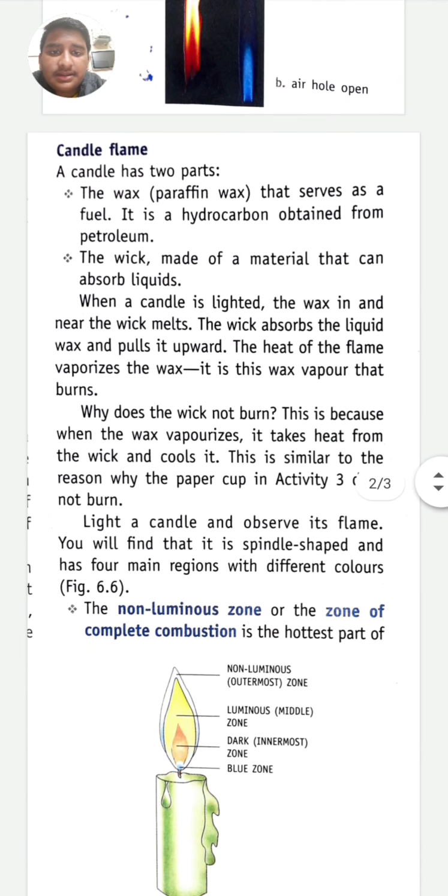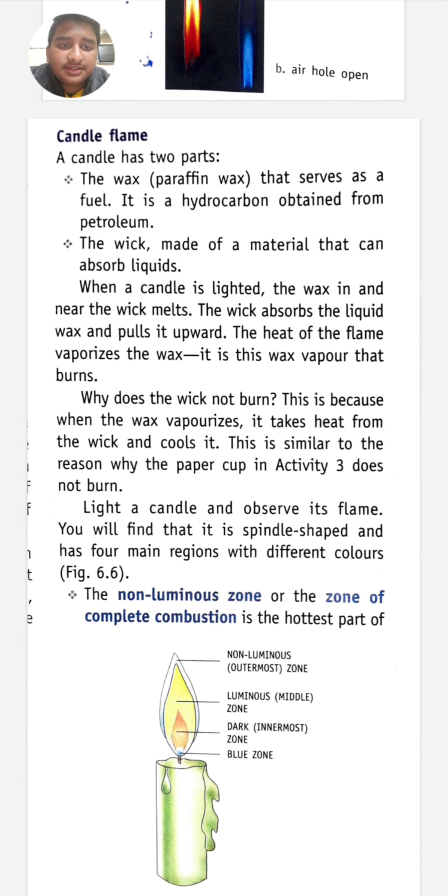Candle flame. A candle has two parts. The wax, paraffin wax, that serves as a fuel. It is a hydrocarbon obtained from petroleum. The wick is made of material that can absorb liquid. When a candle is lighted, the wax in and near the wick melts. The wick absorbs the liquid wax and pulls it upward. The heat of the flame vaporizes the wax. It is the wax vapor that burns.